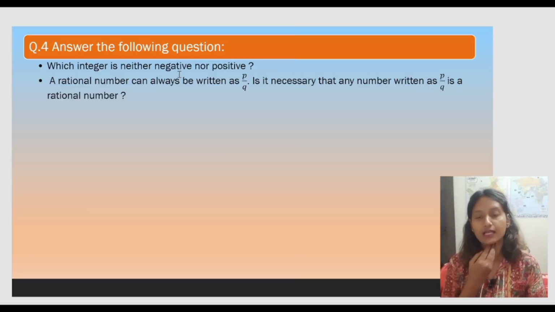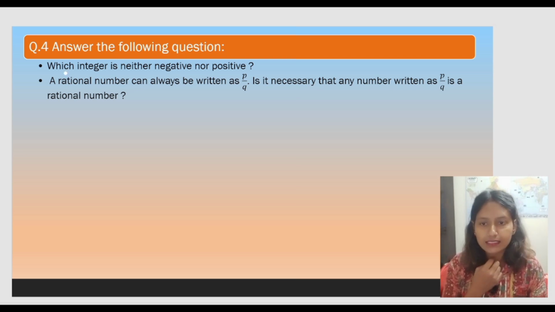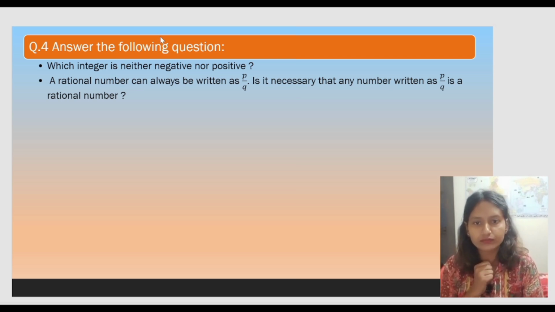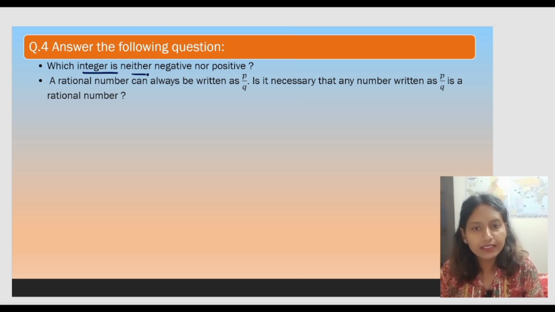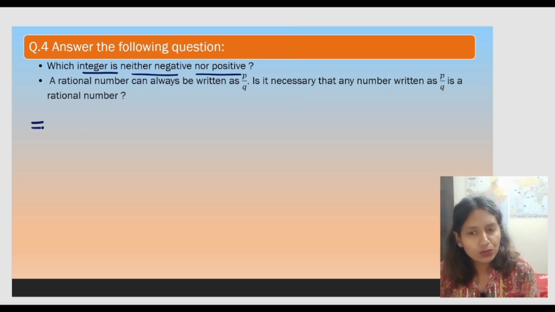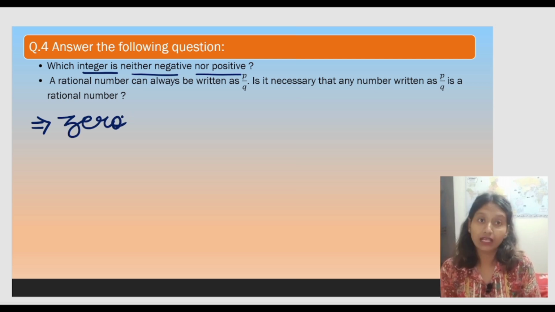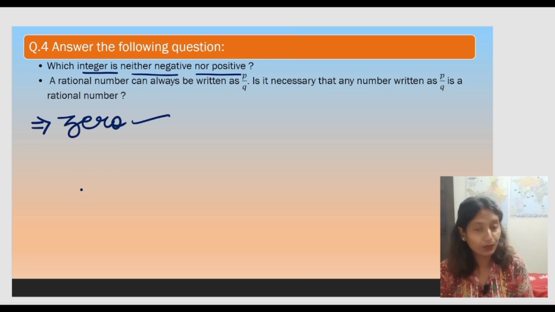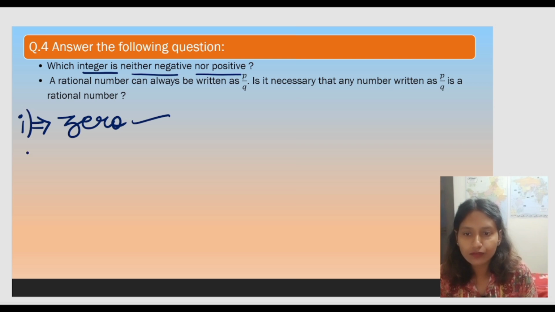Now the next question is asking, which integer is neither negative nor positive? Have I told you about 0? Yes. So the answer for this question will be 0. Now moving to the next one. So this is the answer of the first question.